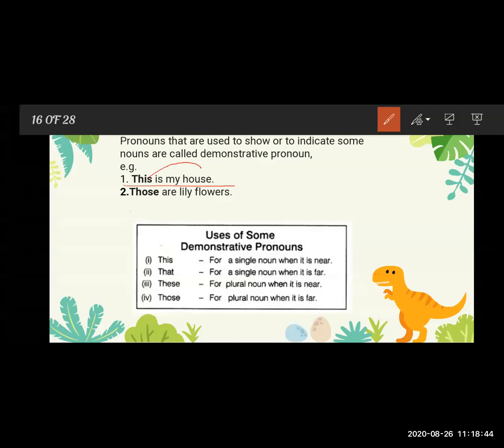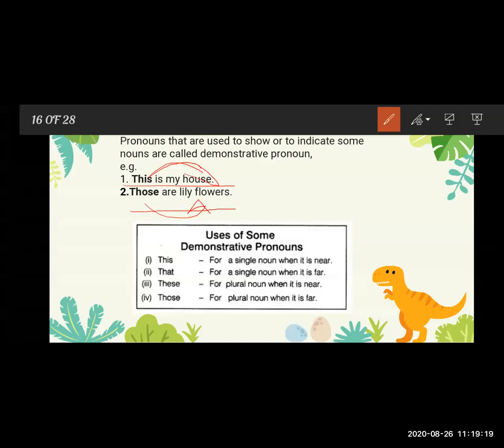Now, those are lily flowers. Here it is indicating those flowers, which flowers? Those flowers are lilies. So those is used to show the lily flowers, and here this is used to show the house.